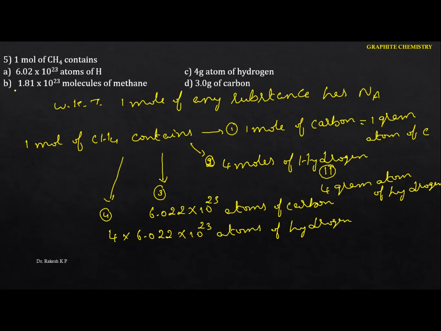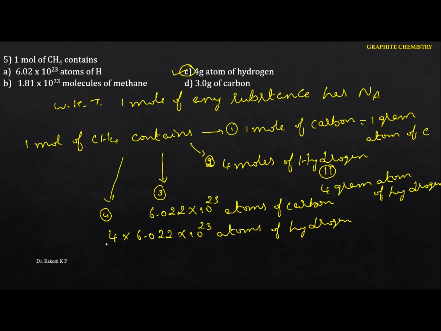Next, see the next one here. There's 1.81 into 10 to the power of 23 molecules of methane, but actually it contains exactly Avogadro's number. See the next one, 4 gram atom of hydrogen. Just identify 4 gram atom of hydrogen. Okay, hence in this particular question, the option is C. Just go to the next one here. 3 gram of carbon, but actually this refers to 12, because the atomic weight of carbon is 12. Hence we can write it as 12 gram of carbon. Okay, but here the correct option is the fourth one, that is 4 gram atom of hydrogen, or else we can write it as 4 gram of hydrogen also.